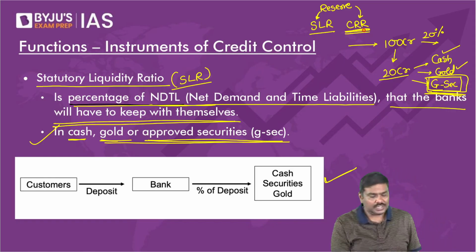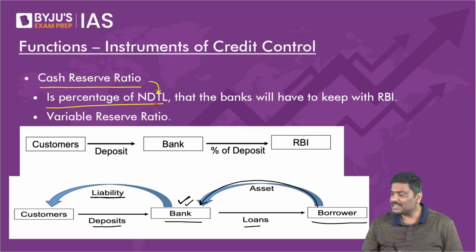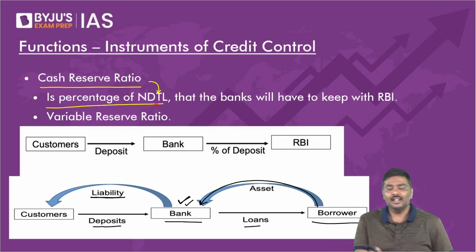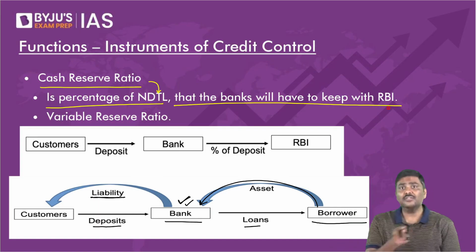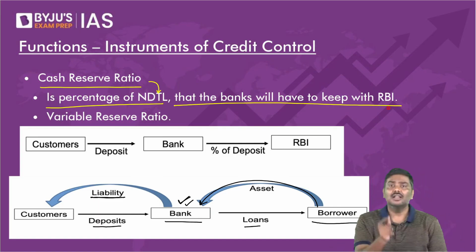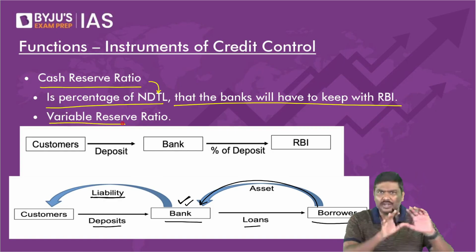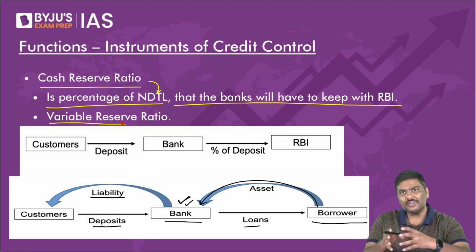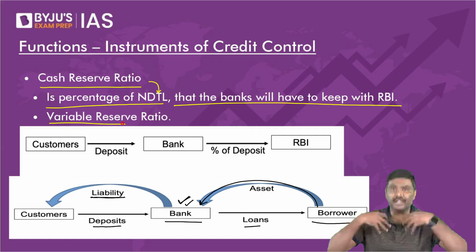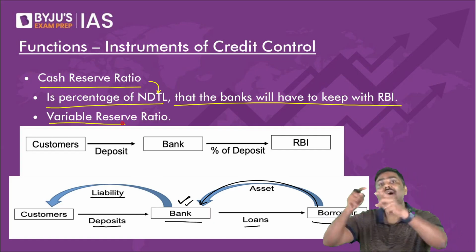Let me go to CRR now, cash reserve ratio. What is cash reserve ratio? It is a percentage of NDTL that the banks will have to keep with RBI. Understand the difference between SLR and CRR. Both are part of variable reserves, both are part of statutory reserves in India. But in case of SLR, it is a percentage of NDTL that the bank will keep with itself, whereas in case of CRR, it will keep it with RBI.